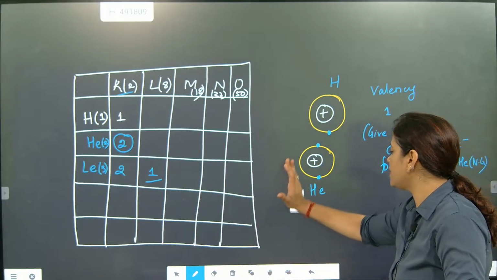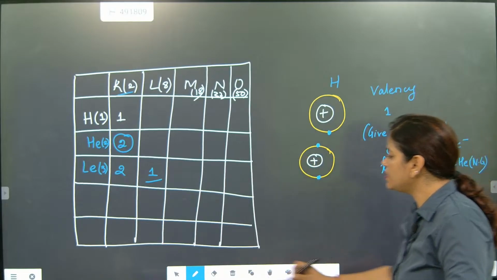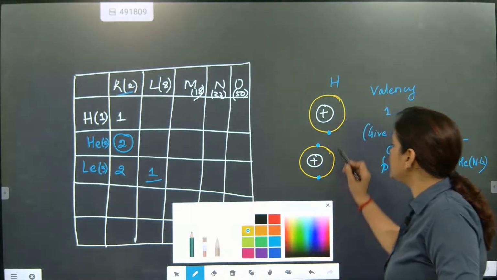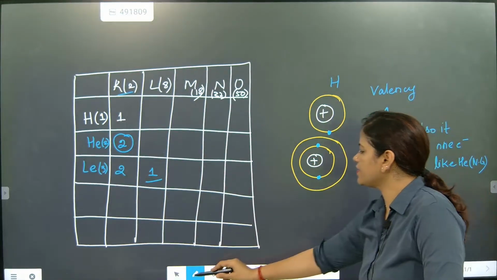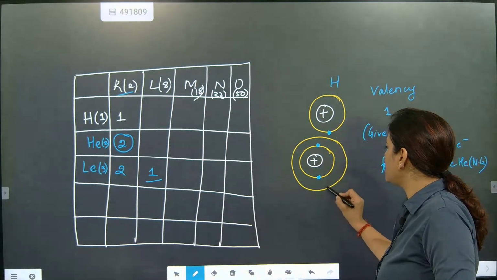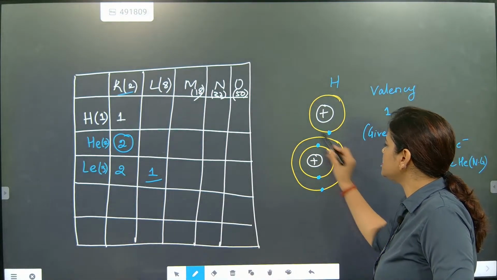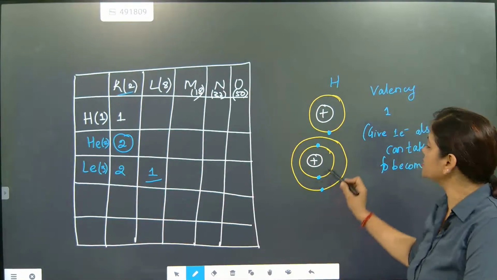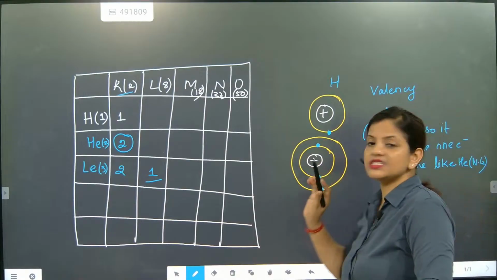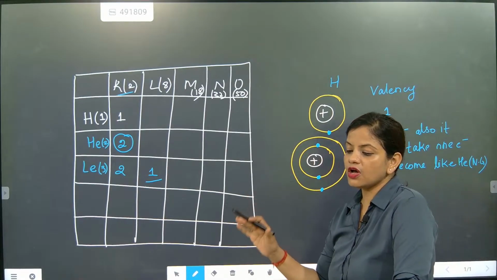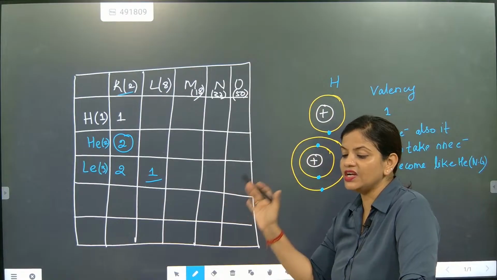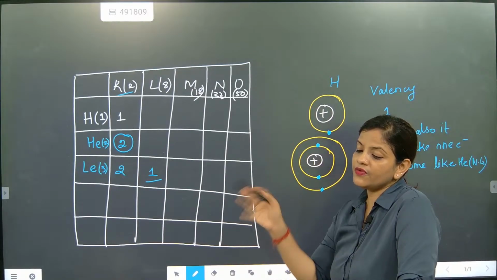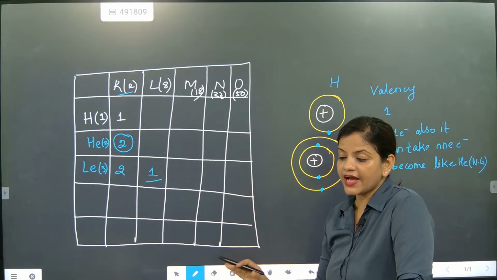So now we are going to understand about lithium. So how is lithium going to respond? Lithium outermost orbit, how many electrons are there? 1 electron. So in lithium's outermost orbit, 1 electron is there. So what is the valency? Now the first orbit is saturated, satisfied. Since the capacity of 2 electrons is filled in the first orbit, the first orbit will not take part in a chemical reaction.